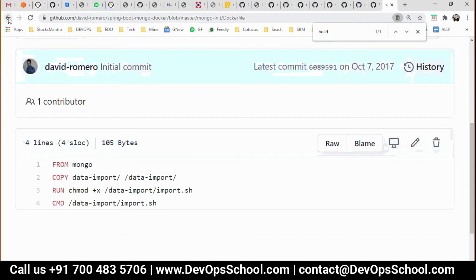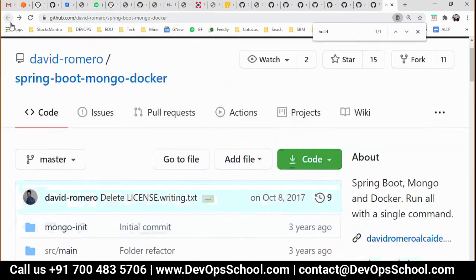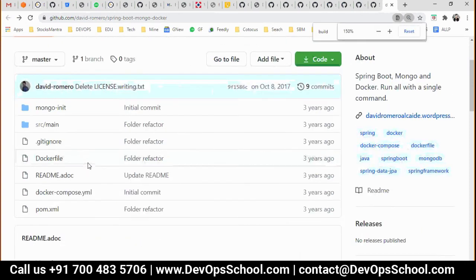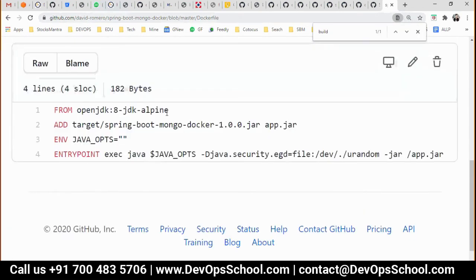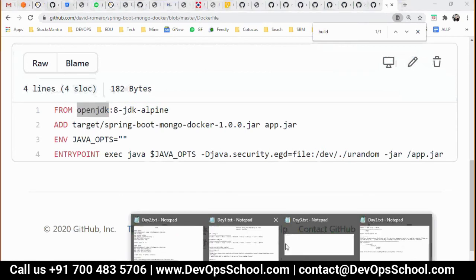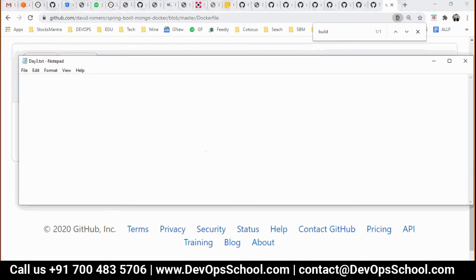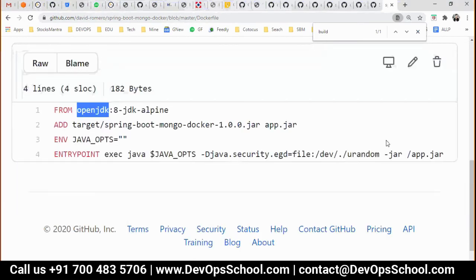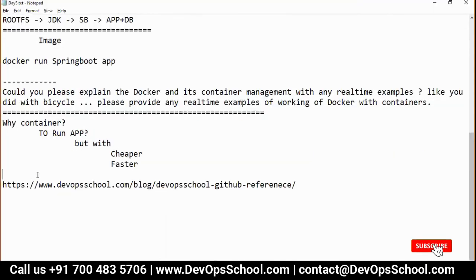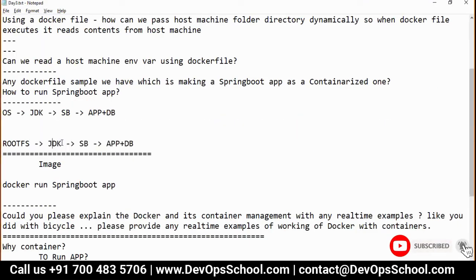This is one Docker file. So Docker file is very simple, not very difficult. Again, here you have a Docker file. See here what they are doing. Look at this. Base image, they are taking OpenJDK. That means, in a simple way, if I explain it to you, root file system and JDK, they got it.